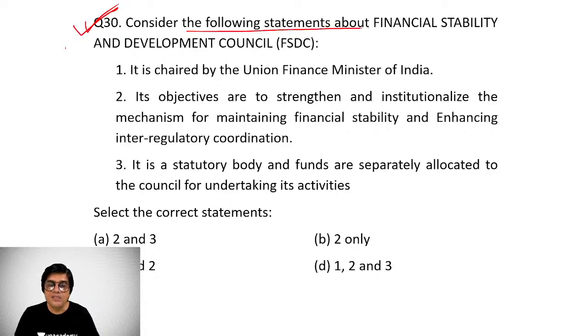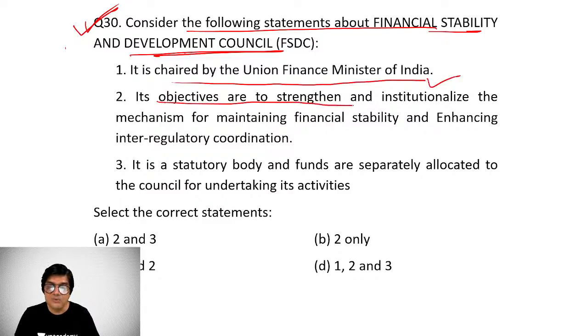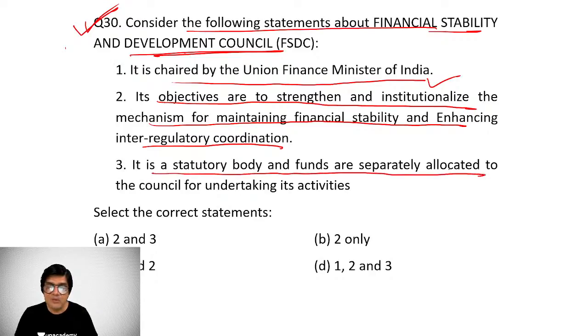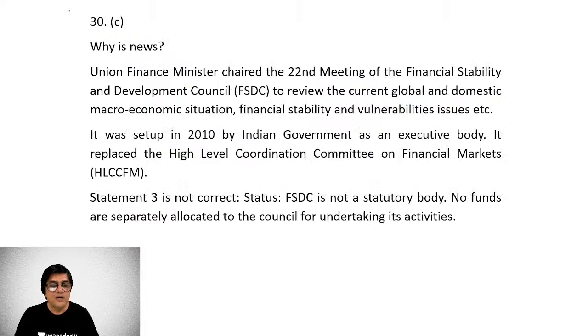Consider the following statements about the Financial Stability and Development Council, FSDC. It is chaired by the Union Finance Minister of India, correct? Its objectives are to strengthen and institutionalize the mechanism for maintaining financial stability and enhancing inter-regulatory coordination, as you can make out. It is a statutory body and funds are separately allocated to the council for undertaking its activity. No, funds are not separately allocated to this, nor is it a statutory body. So the correct statements are only 1 and 2. Only 1 and 2.